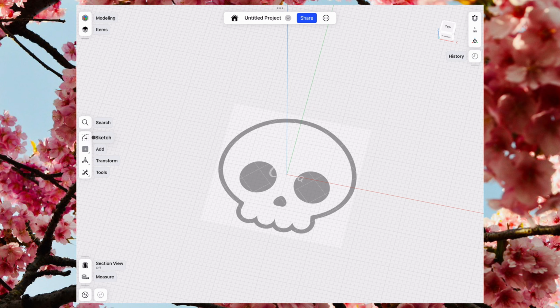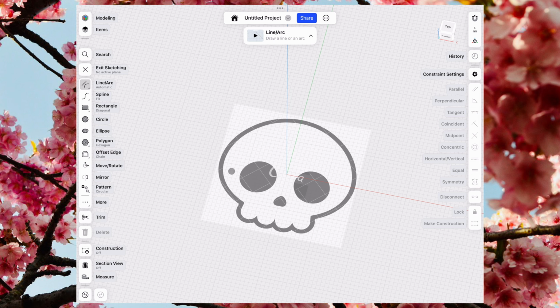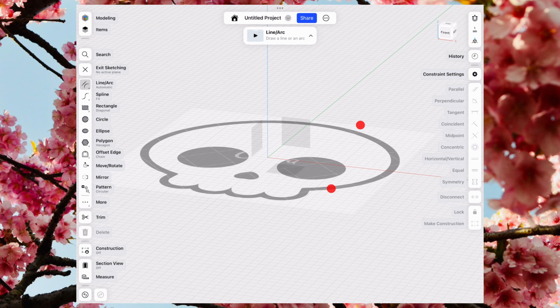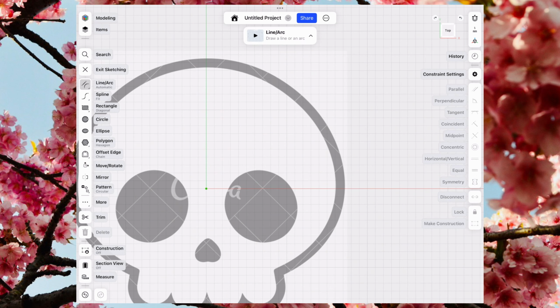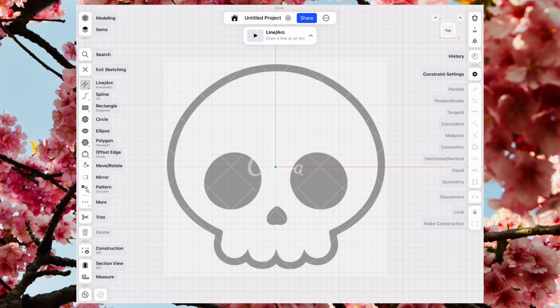Next, let's create a new sketch on the plane I'm pointing out here. As soon as you select it, the software will automatically rotate the view so you're looking at it directly from the top, which makes it easier to work with. Now choose the Spline tool. This is the tool we'll use to trace around the outline of the design. If you're just starting out, this step might feel a bit fiddly or frustrating, but don't worry. Take your time and try to follow the way I'm doing it.